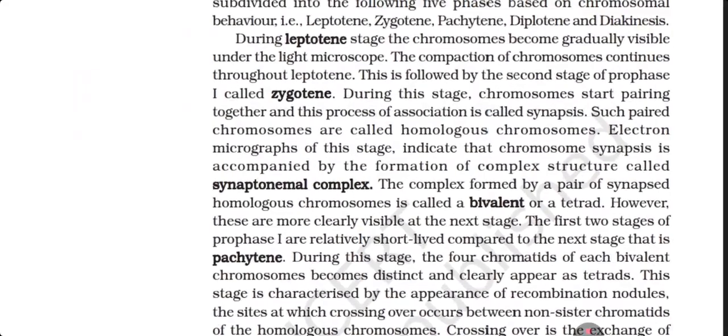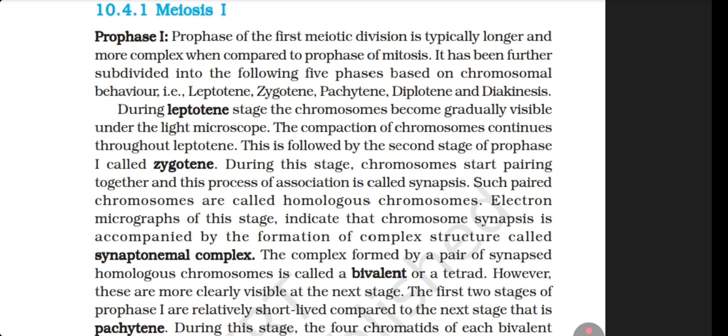10.4.1 Meiosis 1. Prophase 1. Prophase of the first meiotic division is typically longer and more complex when compared to the prophase of mitosis. It has been further subdivided into the following five phases based on the chromosomal behavior: leptotene, zygotene, pachytene, diplotene and diakinesis. During the leptotene stage, the chromosomes become gradually visible under the light microscope. The compaction of the chromosome continues throughout leptotene.